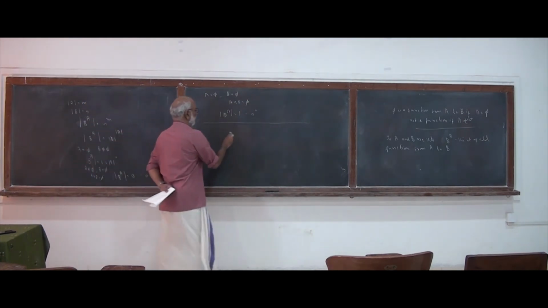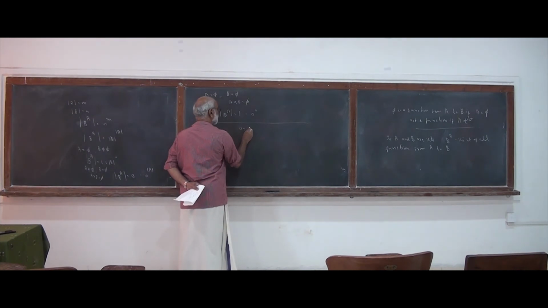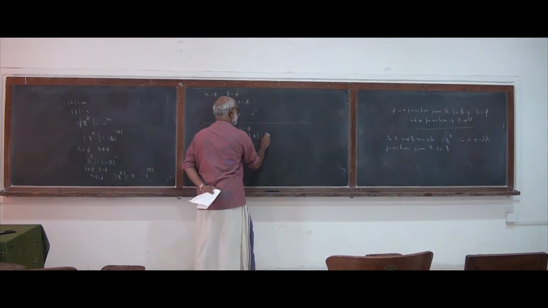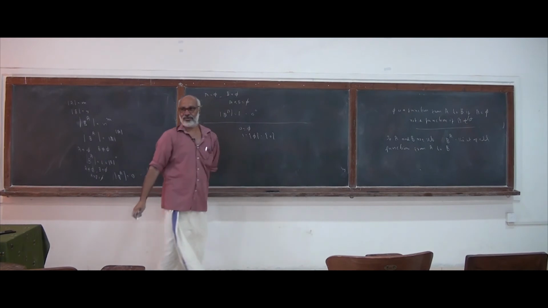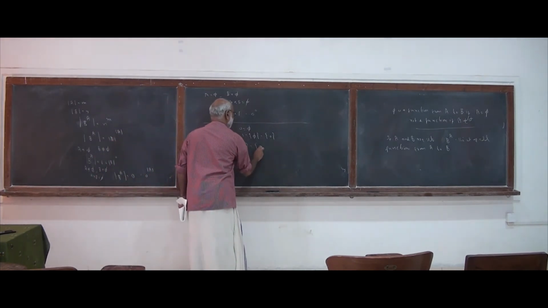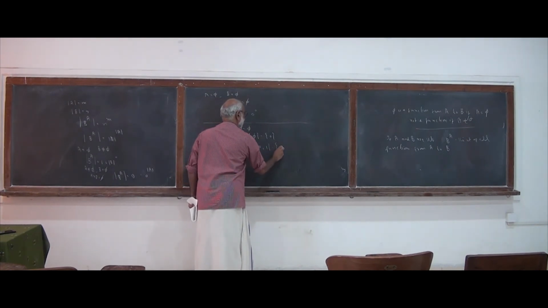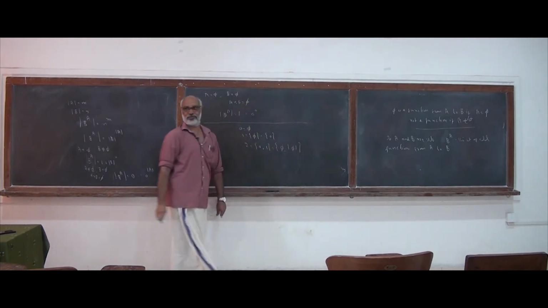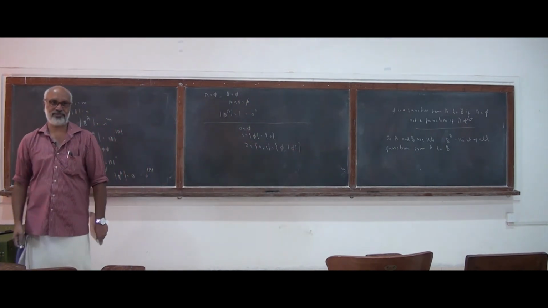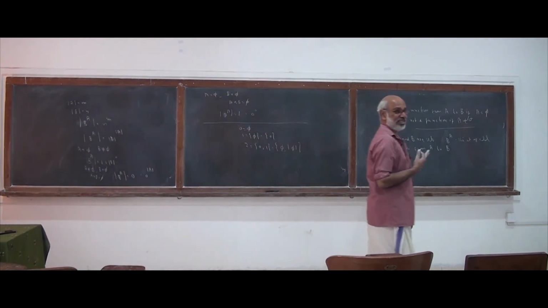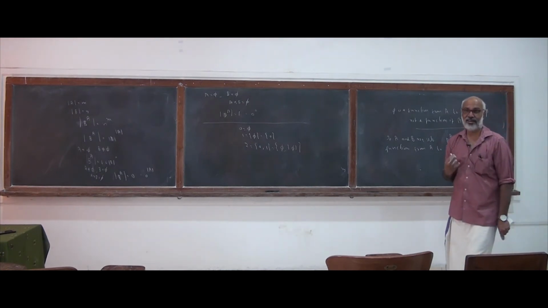Earlier we defined 0 as the empty set and 1 as a set containing only the empty set. That is, 1 is just a set containing 0. And I define 2 as a set containing 0 and 1. That is, a set containing the empty set and a set containing the empty set. So what is 2? 2 is a set with only 2 elements.